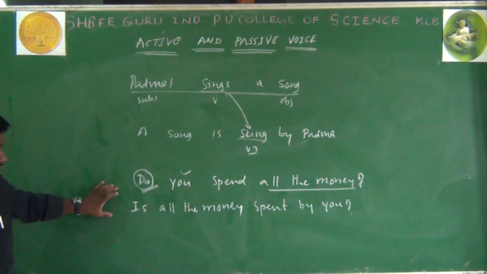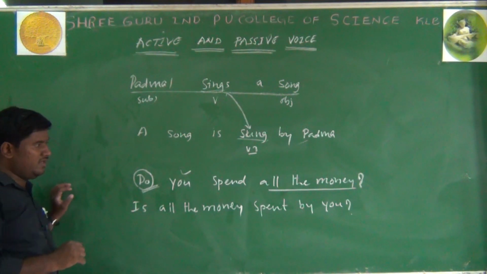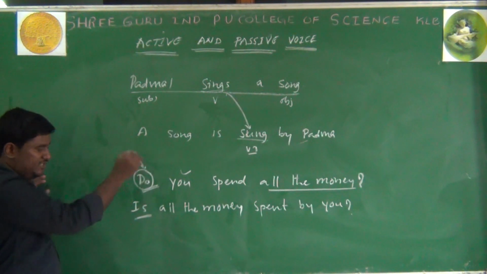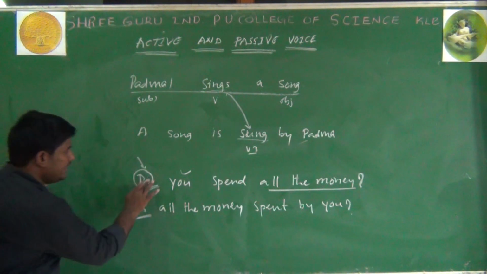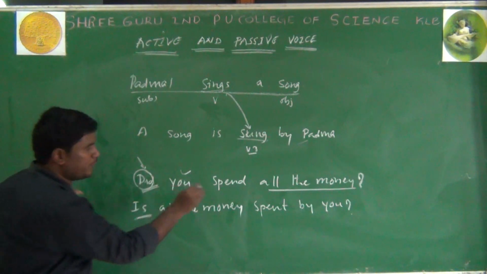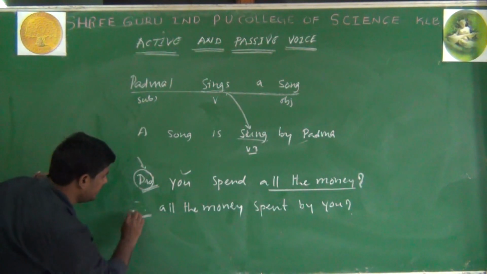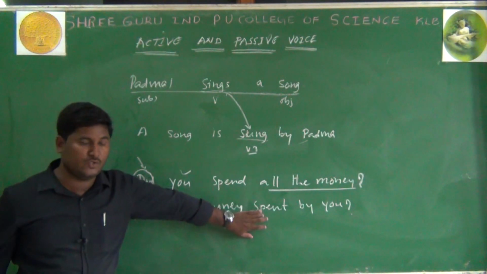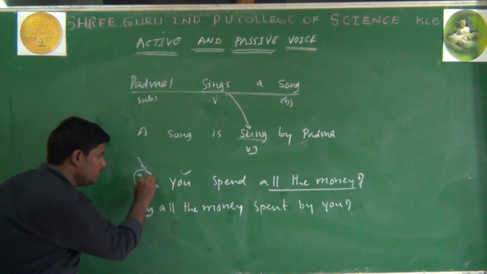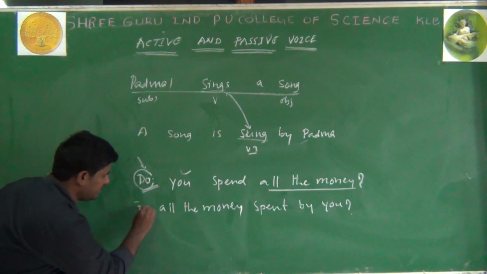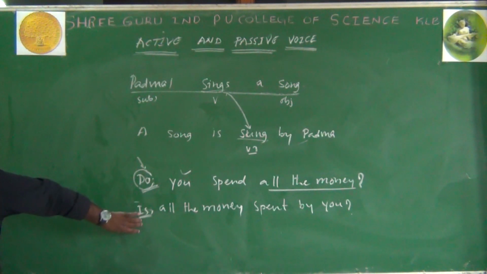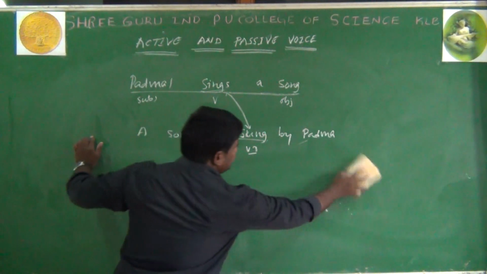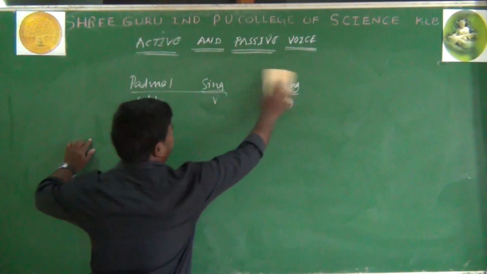This is also an interrogative sentence. What have we done here? We have taken "is" because this is simple present tense. In case it was "Did you spend all the money?", we would have taken "was": Was all the money spent by you? Here we have used "do", so we have taken "is": Is all the money spent by you? One more example we see now, that is an imperative sentence.